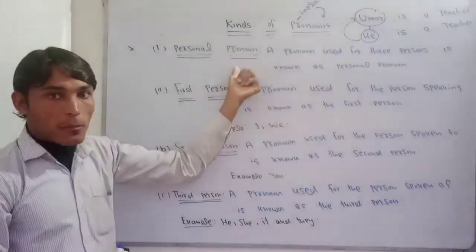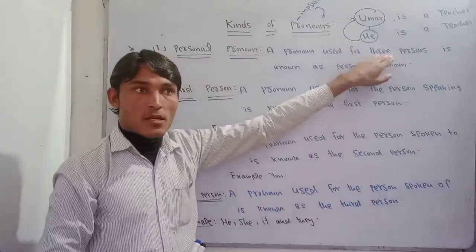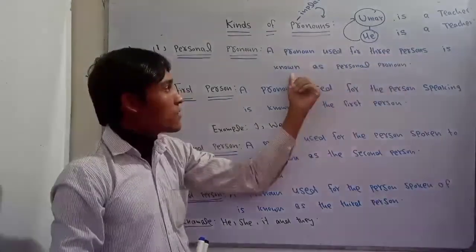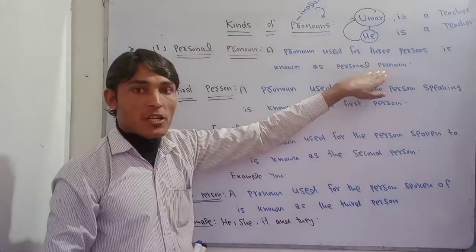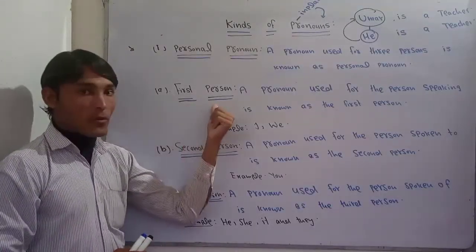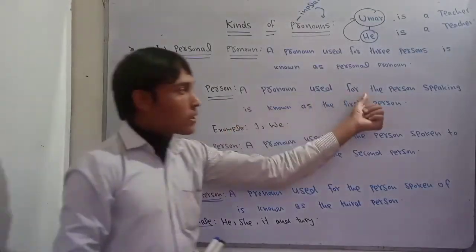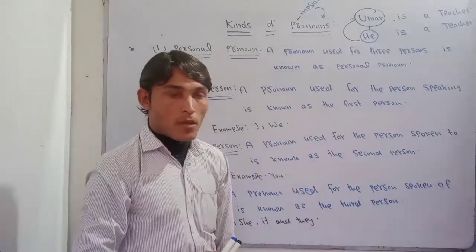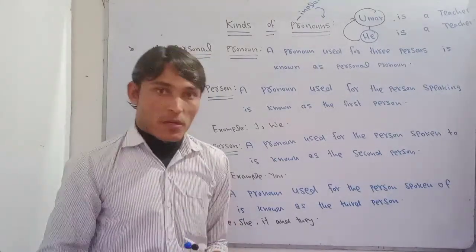What is basically a personal pronoun? A pronoun used for the three persons, meaning first person, second person and third person, is known as personal pronoun. Personal pronoun is further divided into three parts. The first one is called first person pronoun. What does first person pronoun mean? A pronoun used for the person speaking is known as the first person. For example, in this case, I am speaking. So I am the first person.